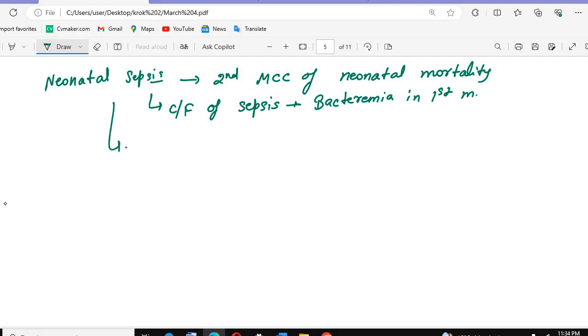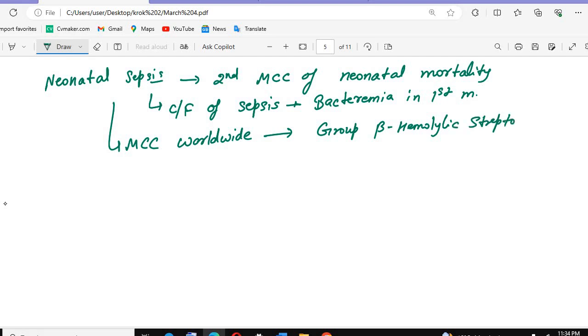What is the most common cause worldwide? The most common cause worldwide is group B hemolytic streptococcus bacteria.